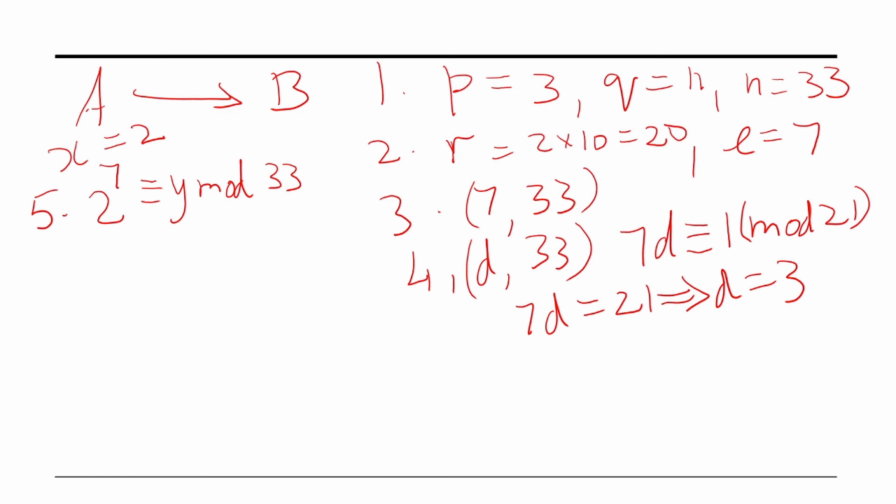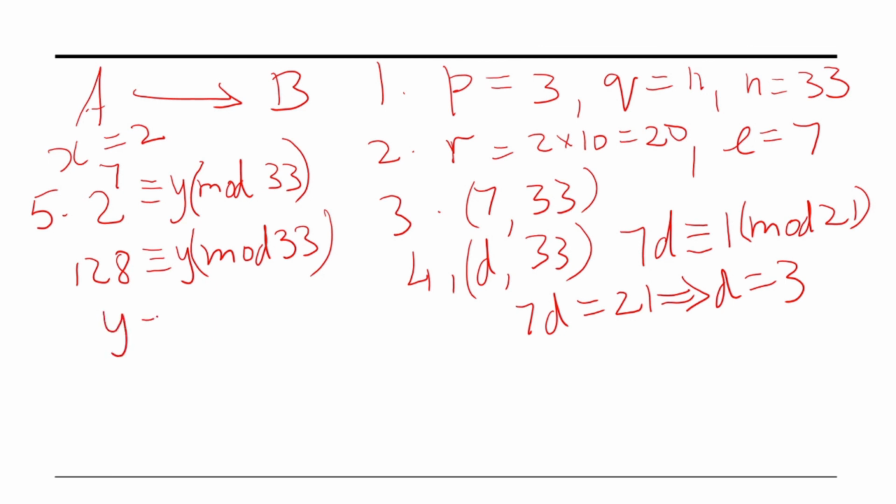So we have to find the relation 2 power 7 congruent to y mod 33. If we simplify, 128 congruent to y mod 33. When we use the modulus operation and divide 128 by 33, we get y is equal to 29. Now the last step is decryption. That is, we have to find x.